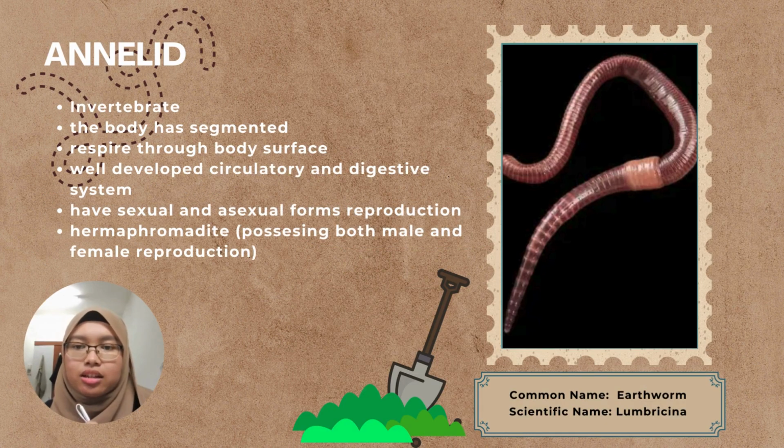Next is annelid, which is an invertebrate that doesn't have an internal skeleton. The body is segmented and respires through the body surface. They also reproduce asexually as one form of reproduction. The most commonly found is the earthworm, whose scientific name is Lumbricina.